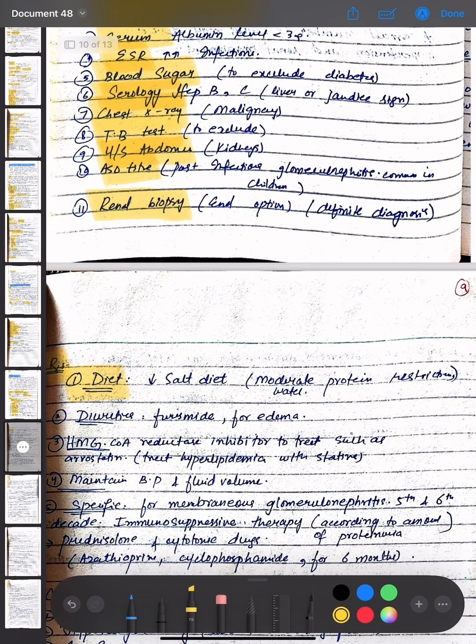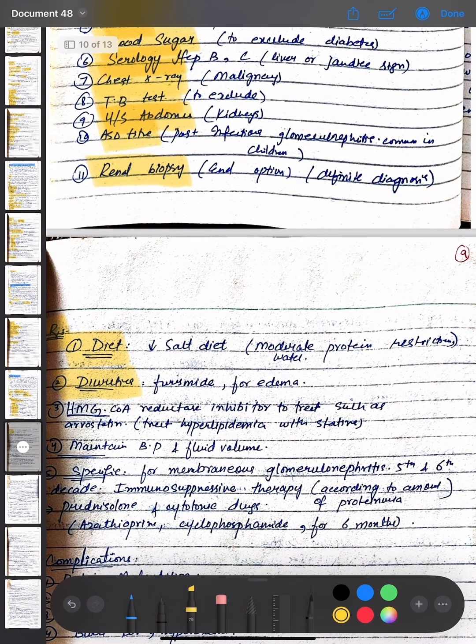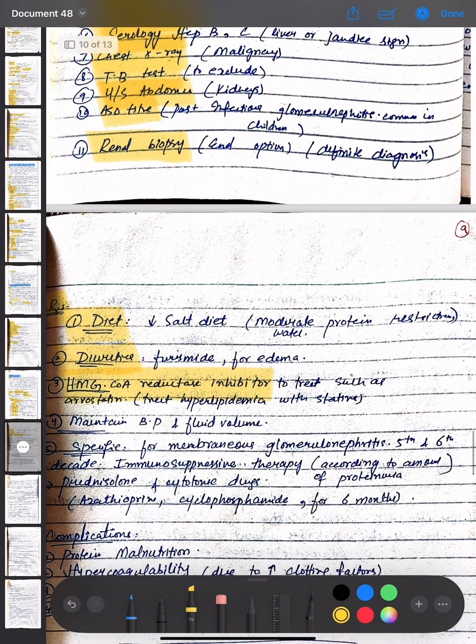Now coming towards the treatment options, which are diet, that is a decreased salt diet, with moderate protein restriction and water restriction. Diuretics are given, that is furosemide for edema. HMG-CoA reductase inhibitors are given to treat hyperlipidemia, with statins such as atorvastatin. Maintain BP and fluid volume, and the specific treatment is for membranous glomerulonephritis